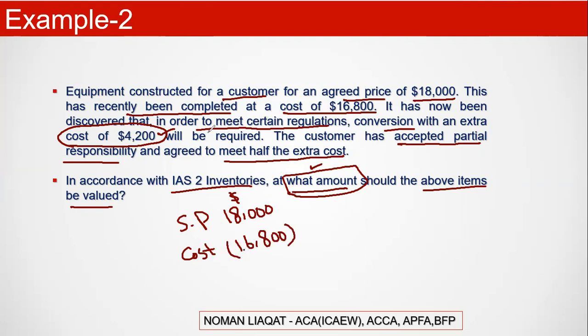Extra cost of $4,200 would be incurred, and the customer has agreed to meet half of it. If I take 50%, that is $2,100. That would be my extra cost that I am going to incur.